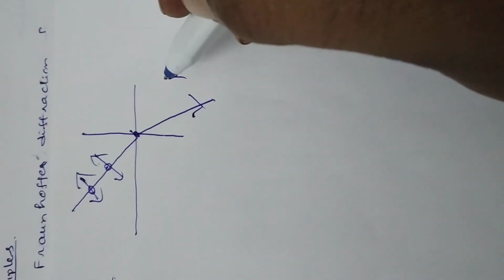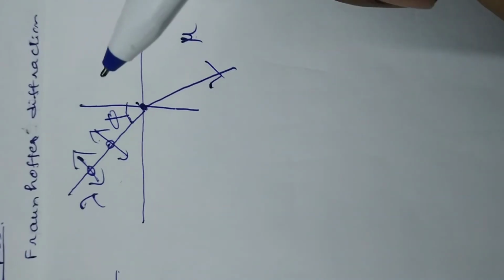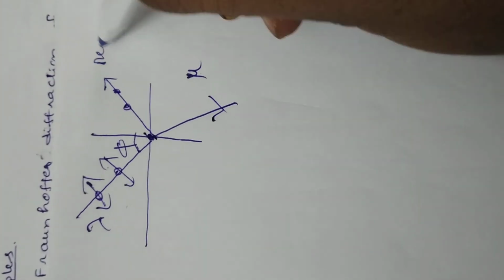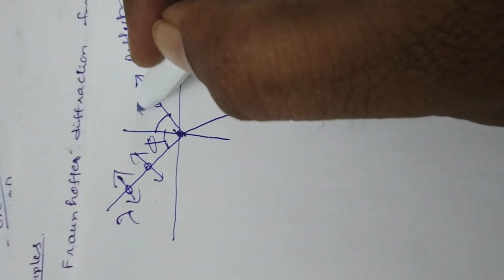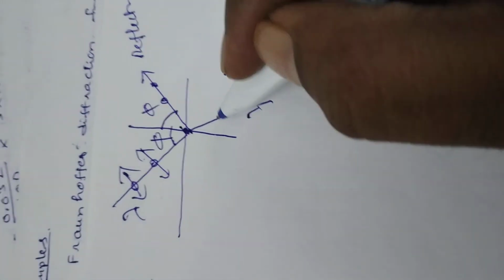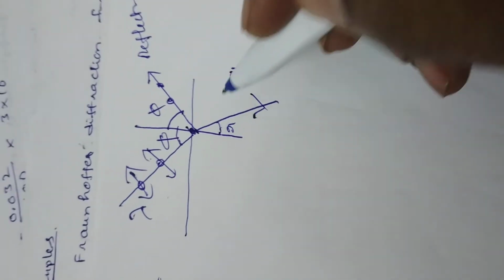Suppose a beam of light having wavelength lambda is incident on the surface at an angle phi. Also, the reflected light ray is completely polarized. Reflected light is completely polarized, meaning it has only sigma components. Here, the angle of reflection is also equal to phi. Angle of refraction is r.